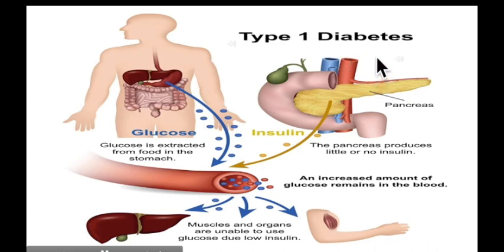what is actually happening inside the body of a type 1 diabetes patient. After digestion is completed, glucose is extracted from food in the stomach and released into the circulation. The pancreas releases insulin in the normal case, but in a type 1 diabetic patient, the pancreas produces little or no insulin.